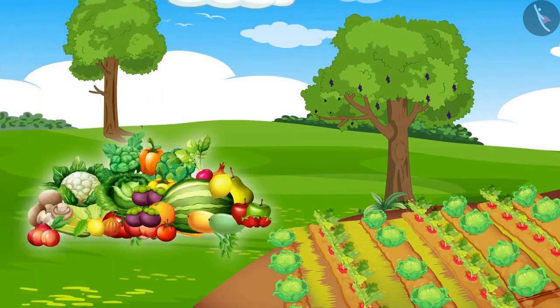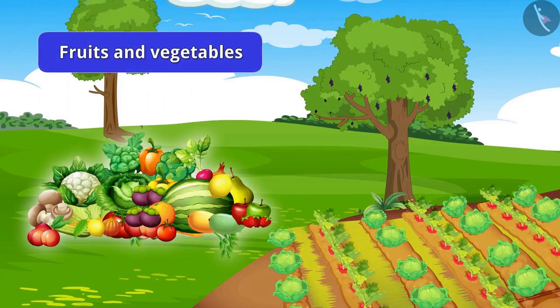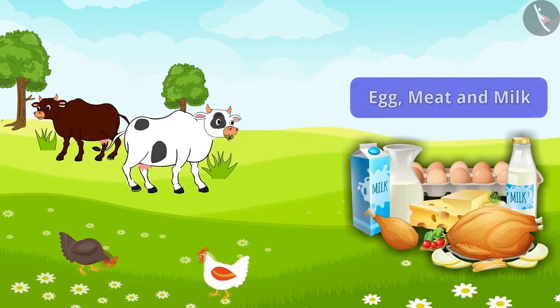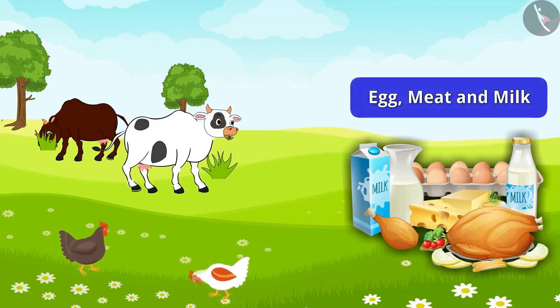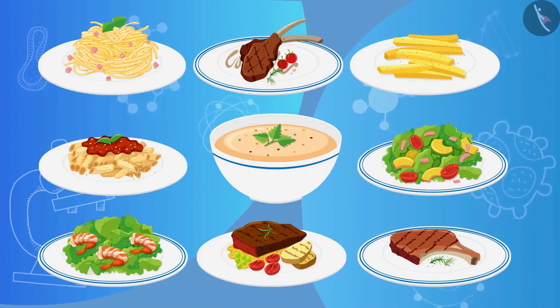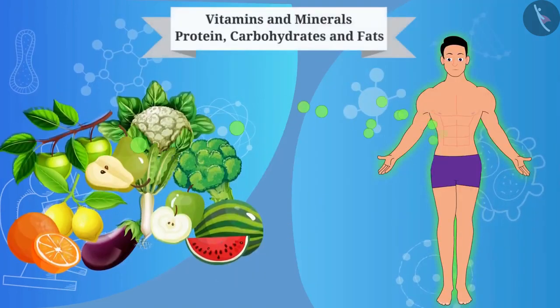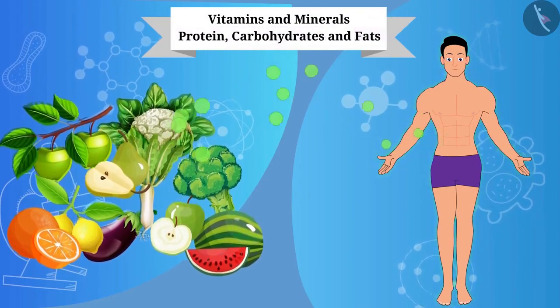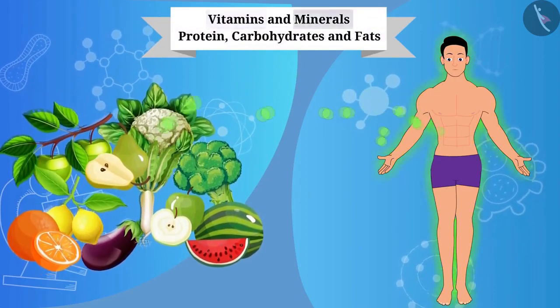So, what do we get from trees? We get fruits and vegetables. And what do we get from animals? Animals provide eggs, meat, and milk. And by combining all these, we prepare different varieties of food. Vegetables and fruits provide a small amount of protein, carbohydrates, and fats in addition to vitamins and minerals.